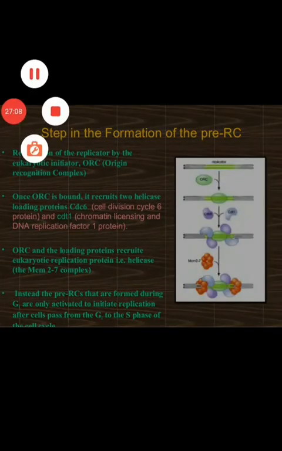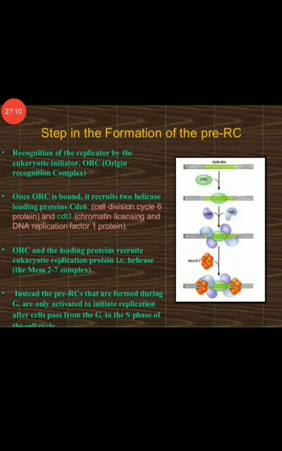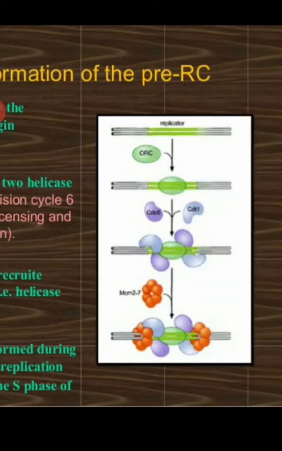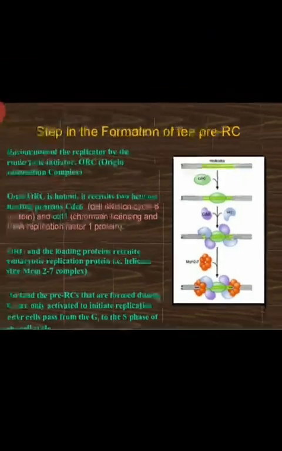Now the formation of pre-RC complexes during G1 phase only will help the DNA and the process of replication to proceed when the cell enters into the S phase. So new pre-RC complexes formation is not possible during S phase because of the high levels of CDK proteins.